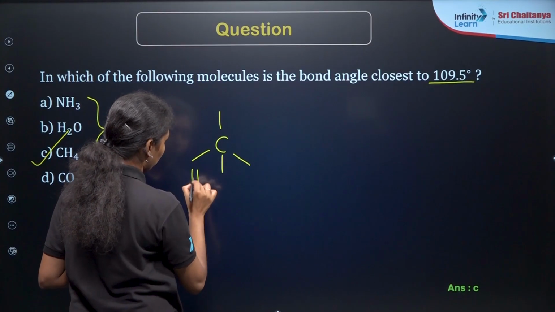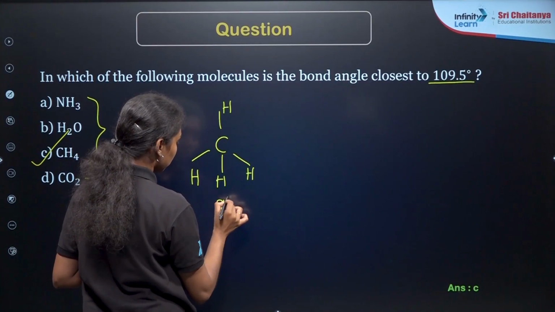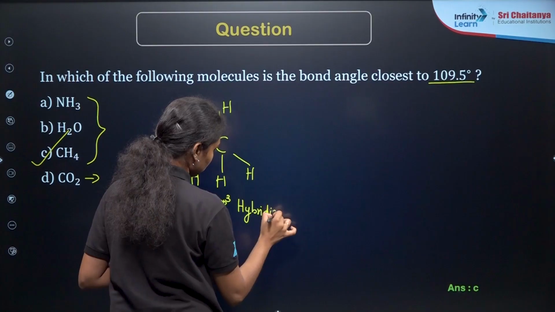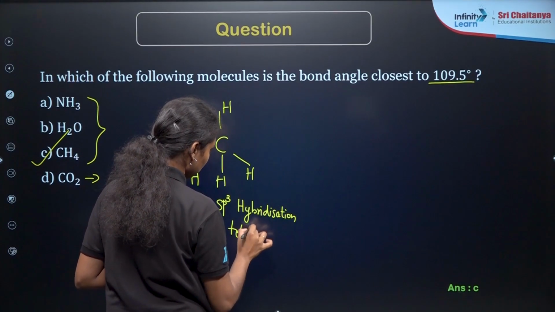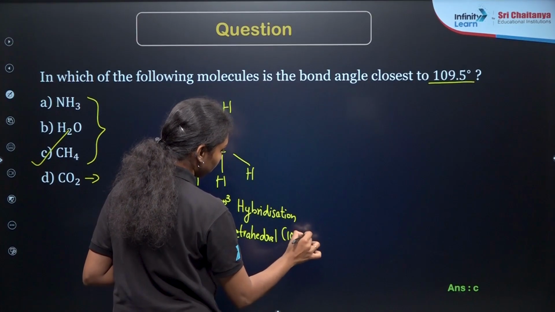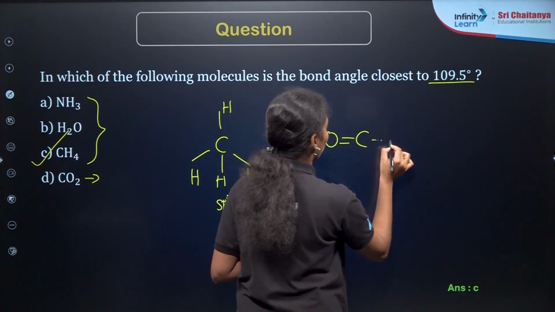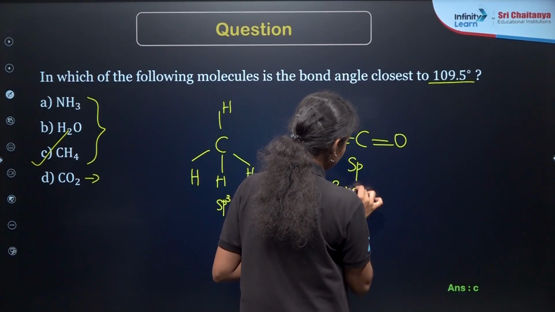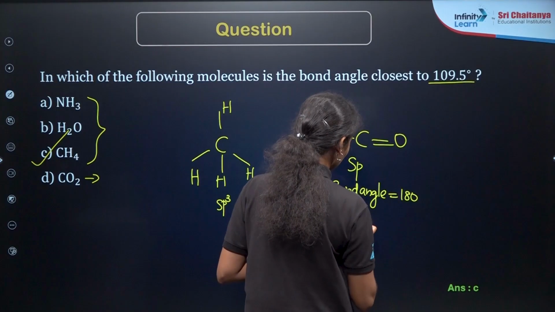This will be the shape. sp3 hybridization. Tetrahedral. 109.5 degrees is the bond angle. Then if I am asking about the case of carbon dioxide molecule, it will be C double bond O, sp hybridization. Bond angle is equal to 180 degree. Then shape is equal to linear.